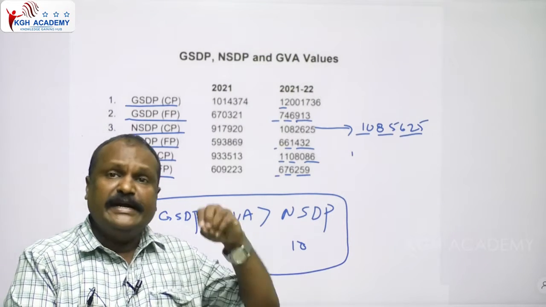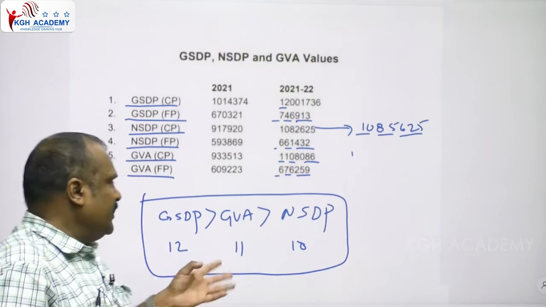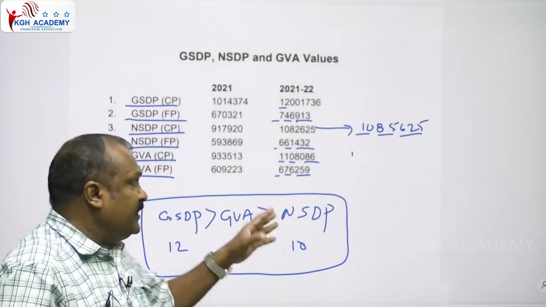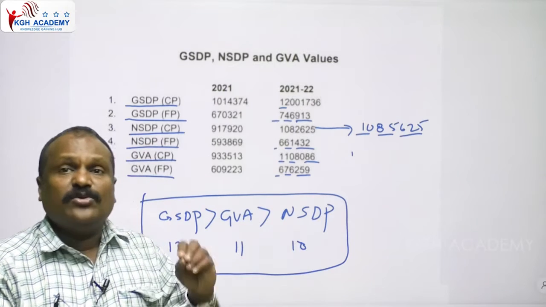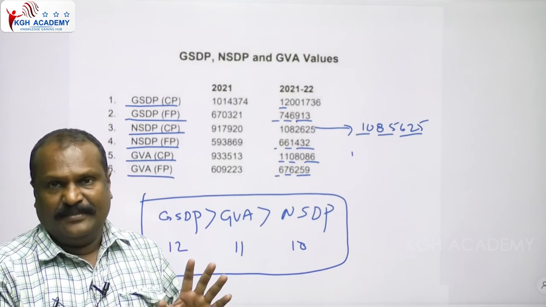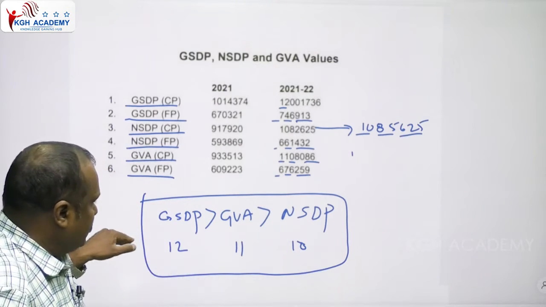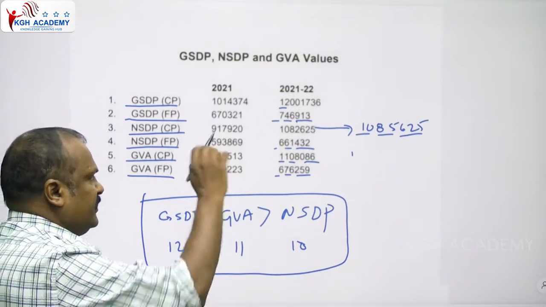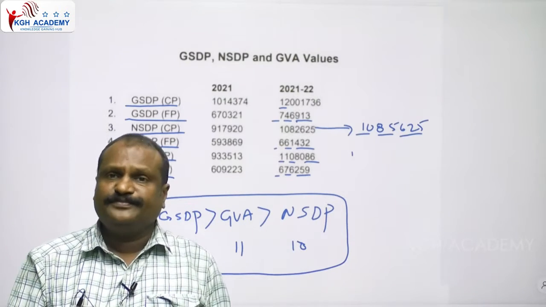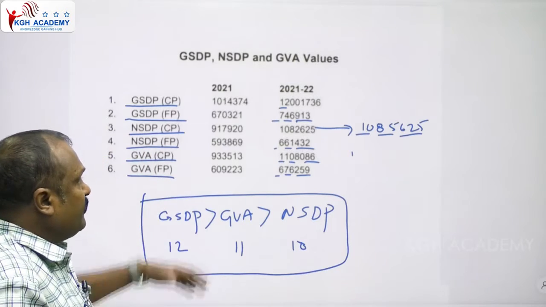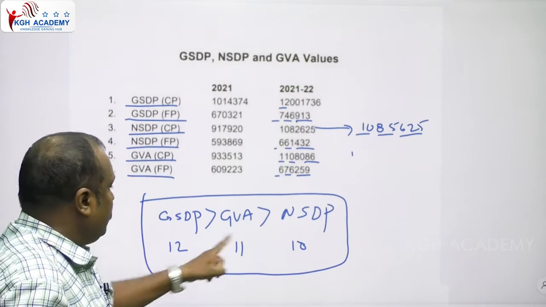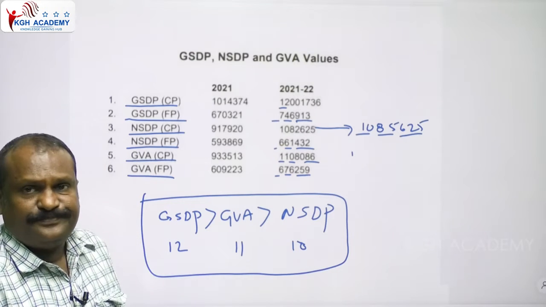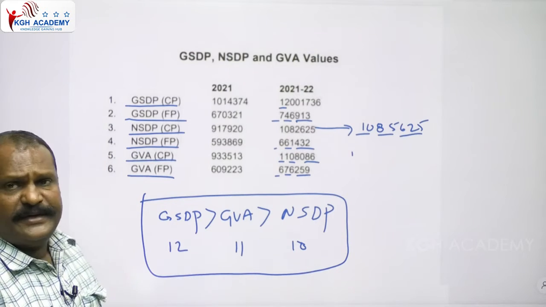GSDP includes the indirect taxes, whereas GVA doesn't include the indirect taxes, and NSDP doesn't include the depreciation. That's why GSDP is greater than GVA and GVA is greater than NSDP. You can check this from this table and match this statement.